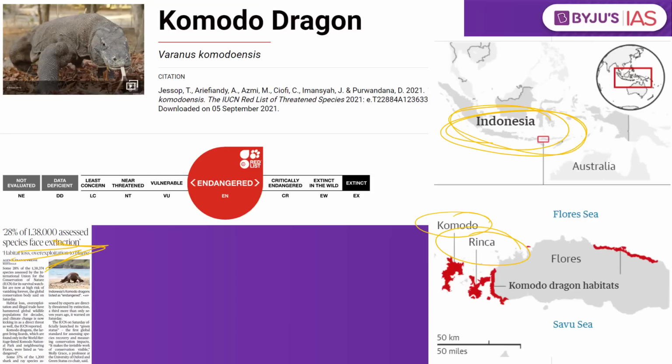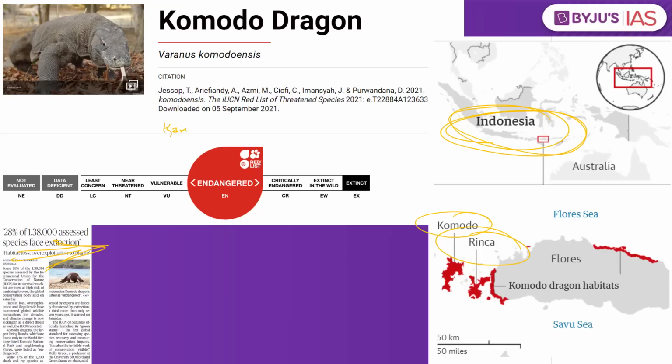What are the threats to this particular species? Because of human pressure, the forest is slowly being cut down, and is fast disappearing as well, and as a result, because of the fires and the degradation, there are threats to this particular species. In order to conserve them, the Indonesian government came up with the establishment of the Komodo National Park.